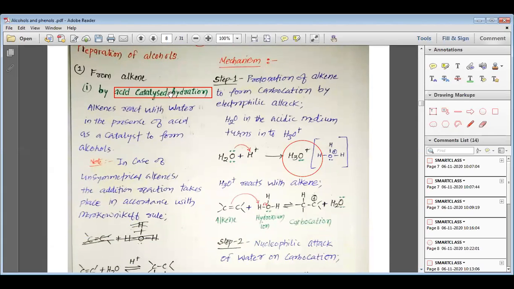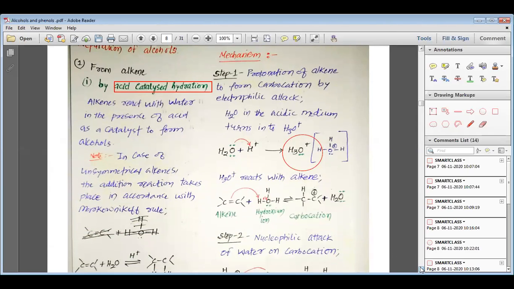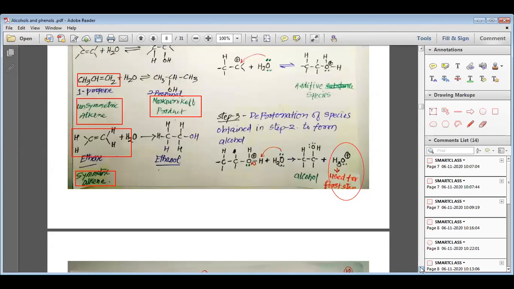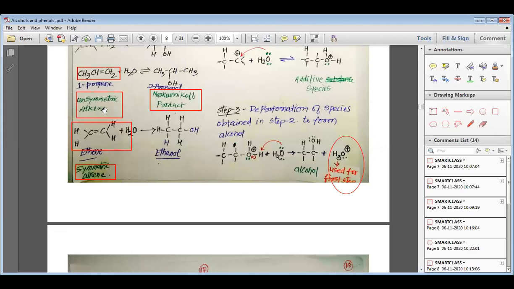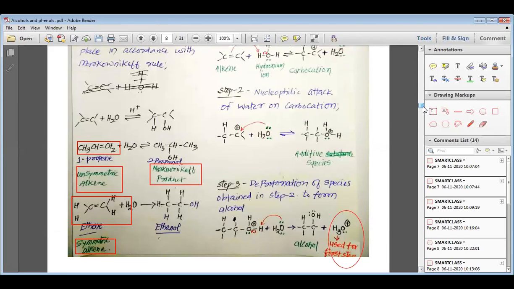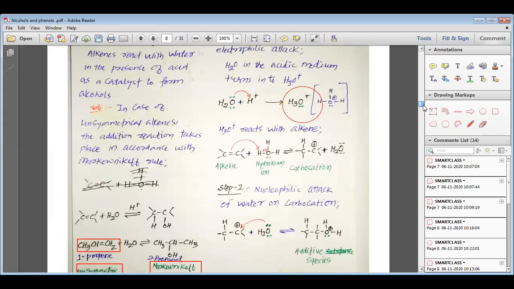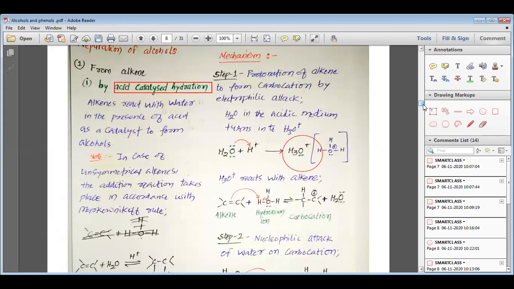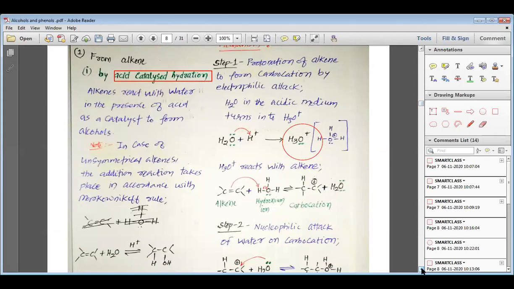Then we started studying the preparation of alcohol. We have studied the acid catalyzed hydration. In the acid catalyzed hydration, my dear students, we have seen that when we have an unsymmetrical alkene, we get the Markovnikov product, and when we have a symmetrical alkene, we need not study whether it is the Markovnikov or anti-Markovnikov product. We have seen the mechanism of acid catalyzed hydration in three steps.